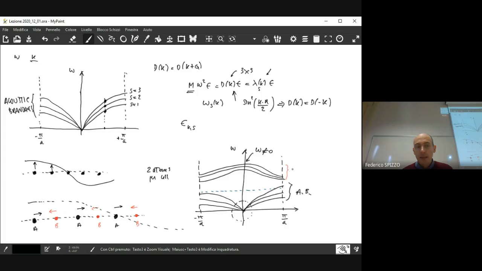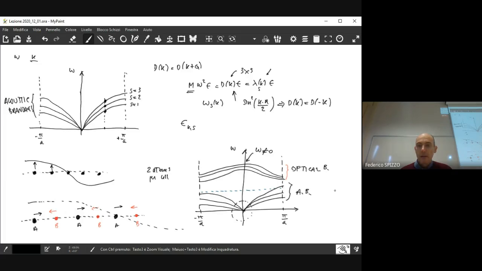And due to that, these branches are called optical branches.